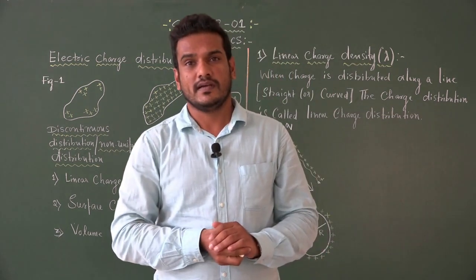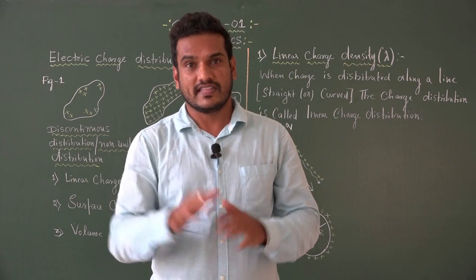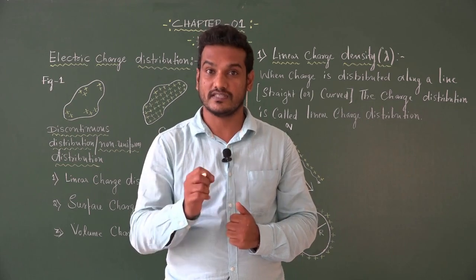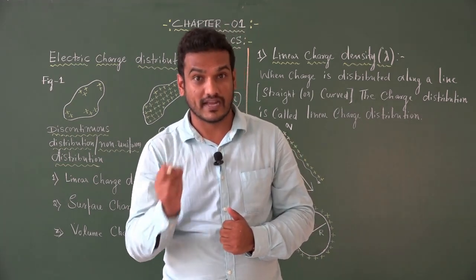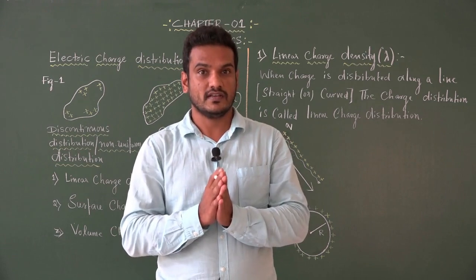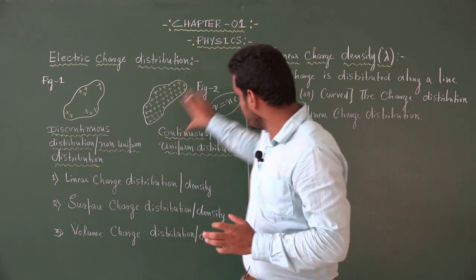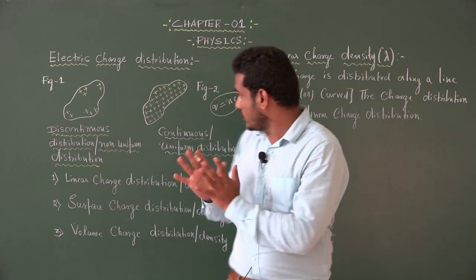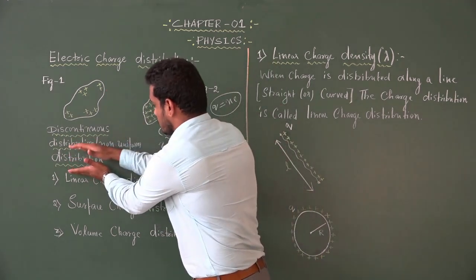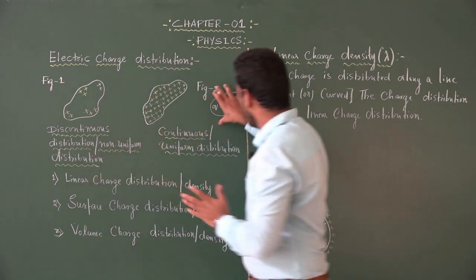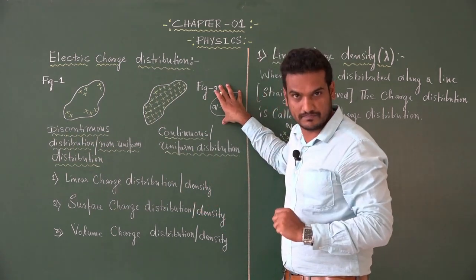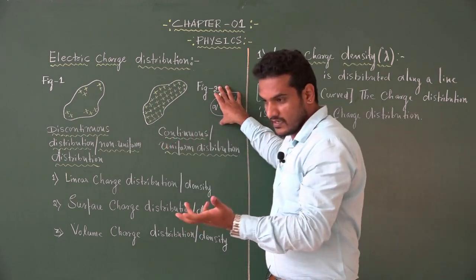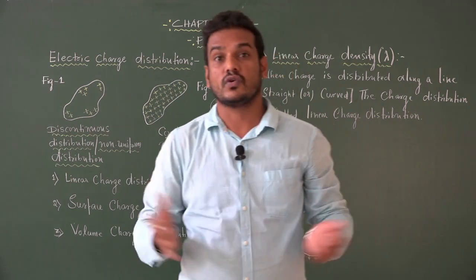But in most practical situations, the charge on a charged body is so large as compared to the magnitude of the charge on a single proton or electron. In that situation, the principle of quantization that we used is not valid or not so convenient. So, to understand the discontinuous or non-uniform distribution, we make use of the principle of quantization. When you come to the continuous or uniform distribution of charge, the principle of quantization is not so convenient.